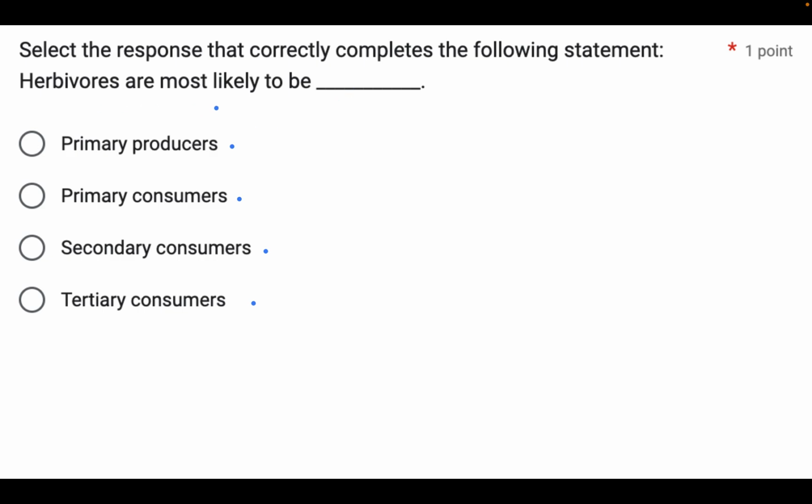So herbivores are most likely to be primary consumers. They're not producers, they're not making their own energy, they're eating, but they're typically eating a producer. Unless we're talking about a carnivorous plant, which is not super common. So plants, let's use a terrestrial example. Plants transform sunlight into chemical energy like sugar, and then a herbivore is going to be eating that. That's the primary consumer here.